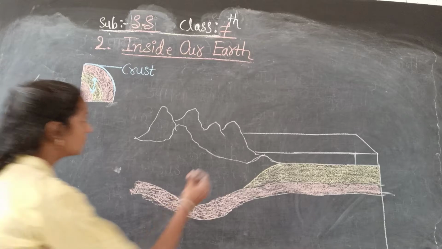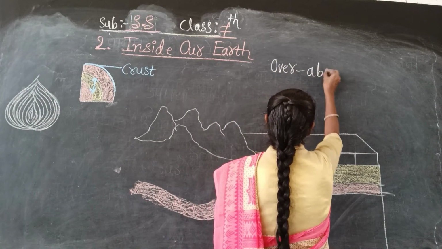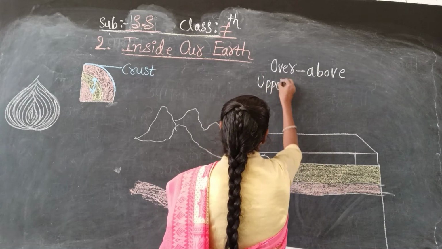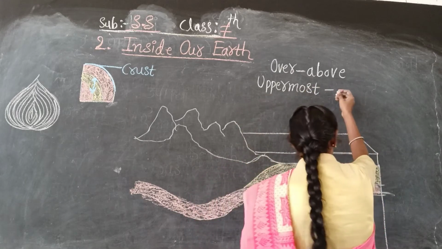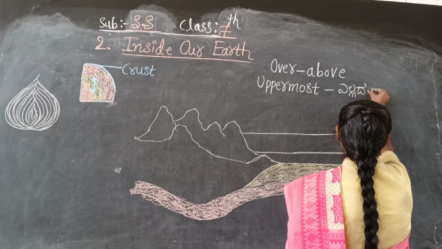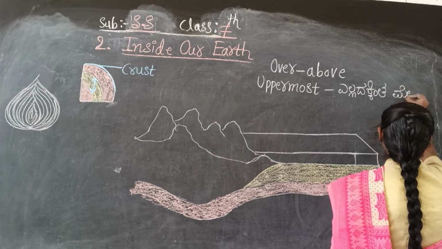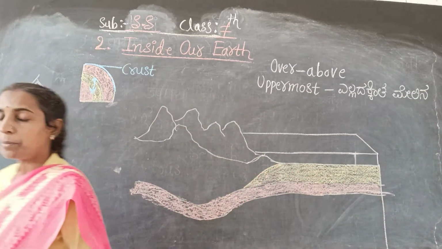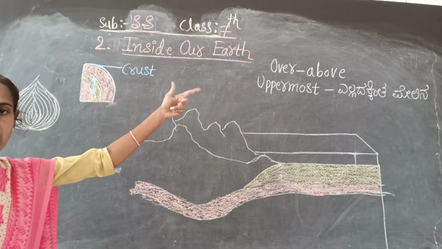I will write on the board now. Uppermost means ಎಲ್ಲದಕ್ಕಿಂತ ಮೇಲಿನ, and over means above.